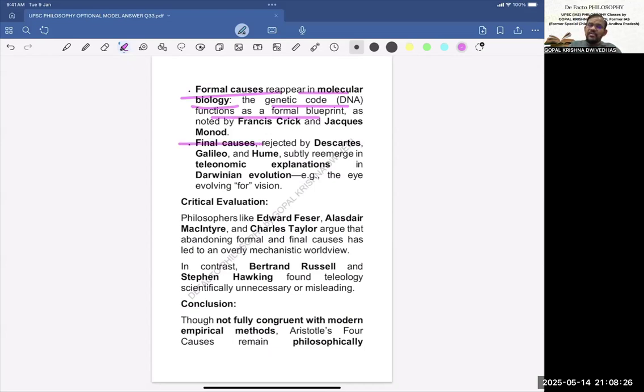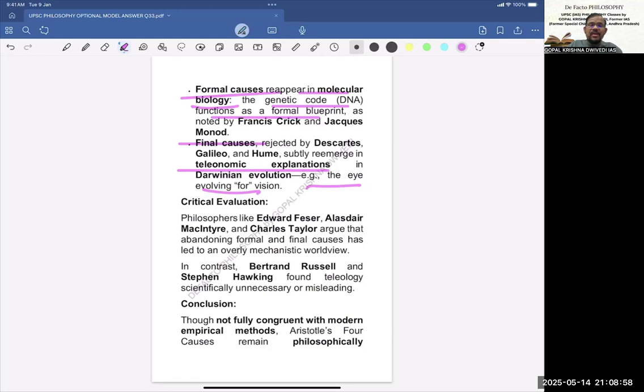Final cause, what about final cause? Final cause was actually rejected by Descartes, Galileo, Hume, etc. But again, in teleonomic explanations, what are teleonomic explanations? Something proceeds towards a logical end or some purpose. So teleonomic explanation, for example, Darwinian evolution, is teleological, such as the eye evolving for vision. So here final causes have also become relevant.